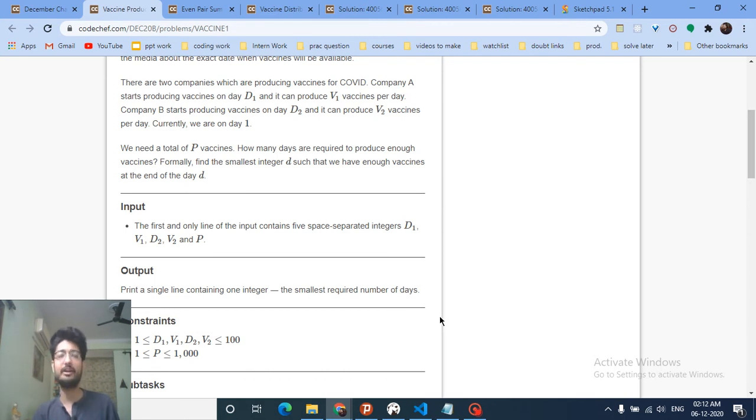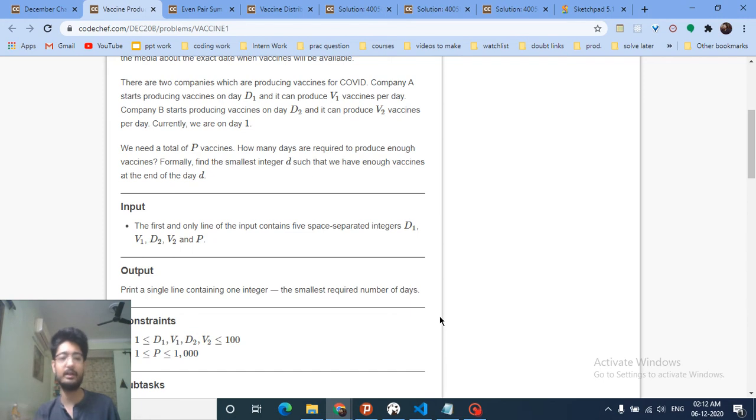So when we are iterating from the first day till the 1000th day, on the first day, because we are less than D1, we will not produce any vaccine. On the second day we will not produce any, the third day, fourth day, and so on. From the 5th day onwards, we will start producing V1 amount of vaccines from the first company. And after D2, whenever we overshoot that day, only then we will start producing V2 vaccines. And that's the whole logic.